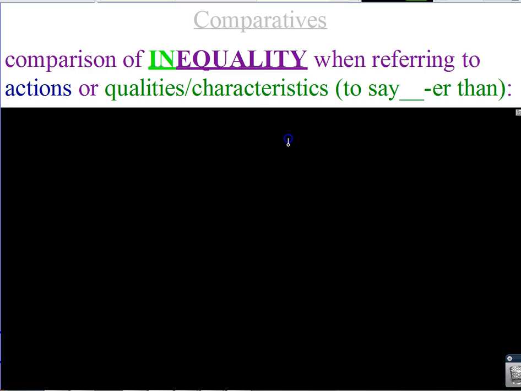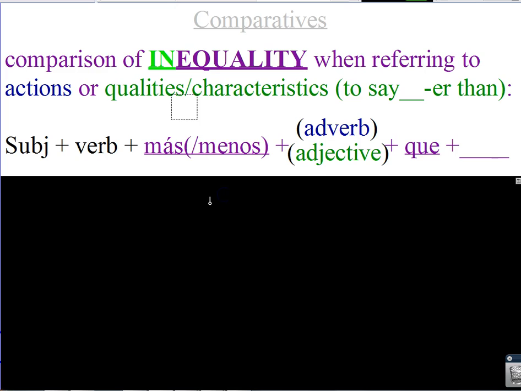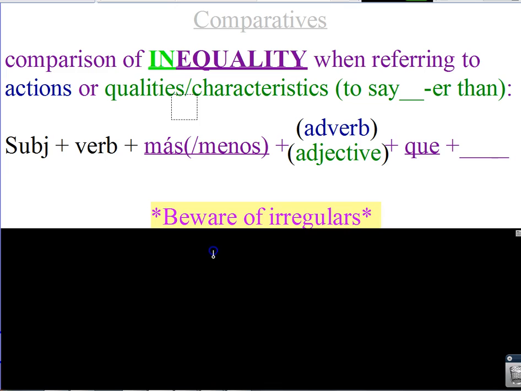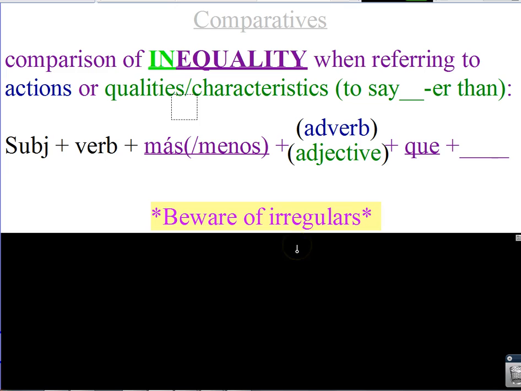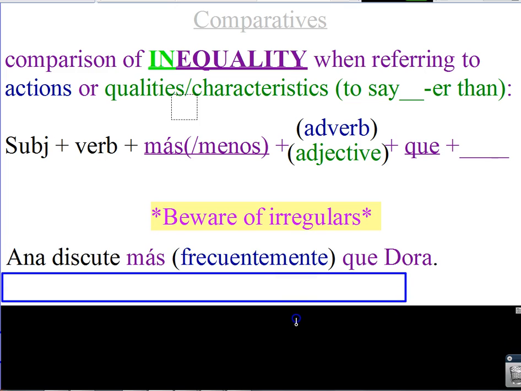And now we need to talk about comparatives of inequality when referring to actions or qualities or characteristics, which means that we're going to be saying blanker than, smarter than, taller than. So here's your formula. Again, it's very important that this be nice and neat so that you can follow it if you ever need it for reference. You need to beware of irregulars, which we will be talking about soon. And here's an example sentence.